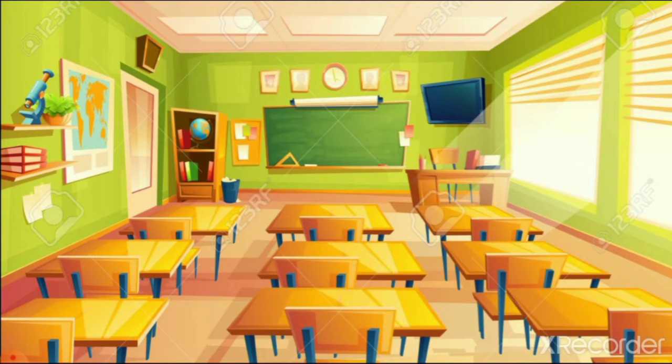In this picture, you can see benches, chairs, the table of the teacher, blackboard, globe, projectors. All these things you can see in your class. Remember, when you go to school, all these things are also there. So it is your surrounding when the class is empty.